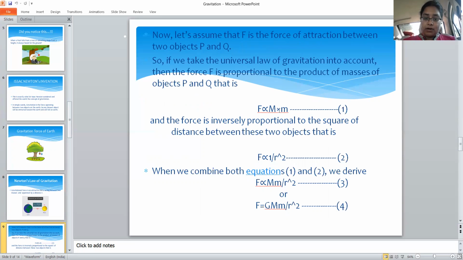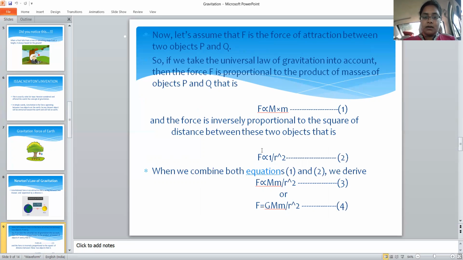That mass should be M1 or capital M or P or Q, whatever it is. We can take it like this. Here, proportional means when the force increases, force meaning attraction force, the mass of the two bodies also increases. That is the meaning of proportional. This can be taken as equation 1.